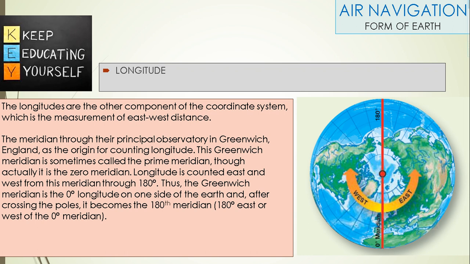Longitude is counted east and west from this meridian through 180 degrees. Thus, the Greenwich meridian is the 0 degree longitude on one side of the Earth and after crossing the poles it becomes the 180th meridian.